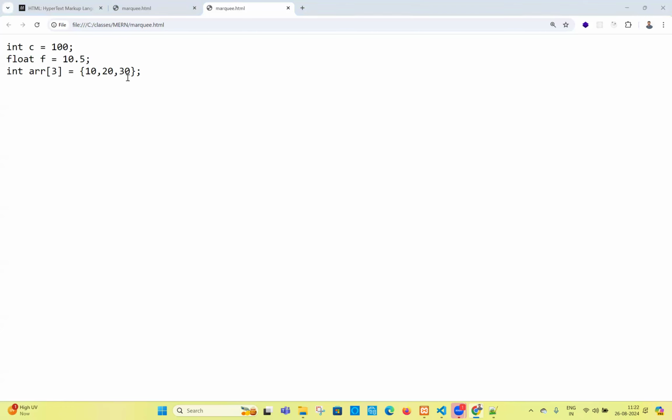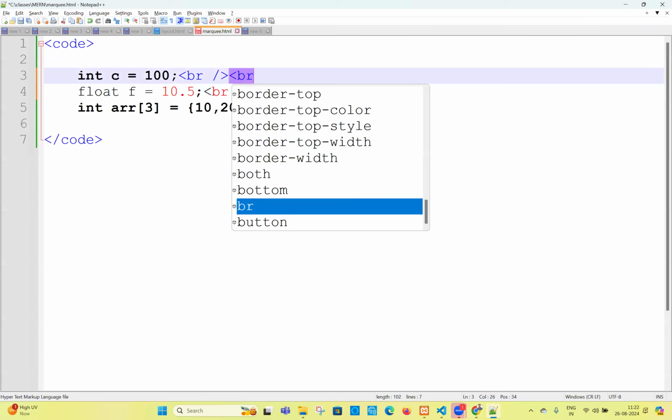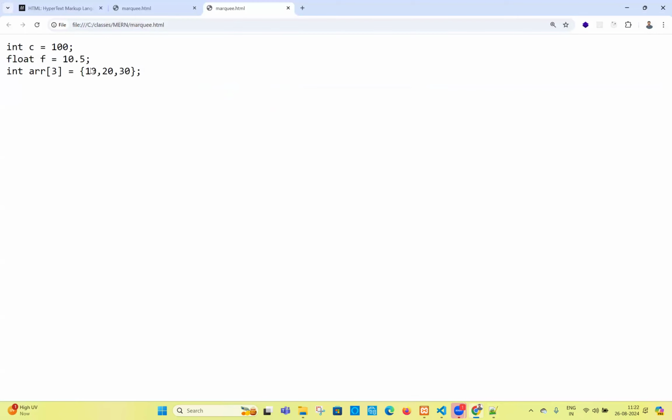So if you want to use two breaks, then what is going to happen now? I'm using two breaks again for every line. Then you will get more gap between the line and line like this. See, finally, sometimes the customer will ask you, I need more gap, I need less gap.